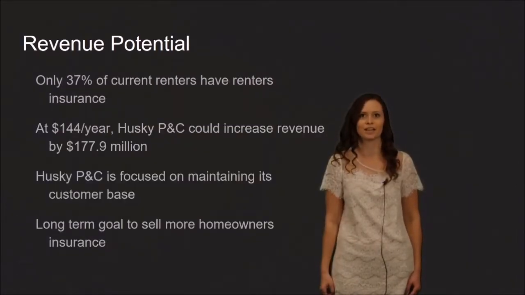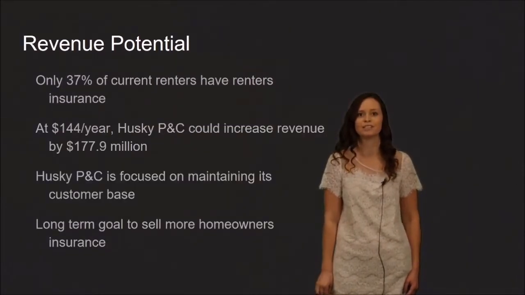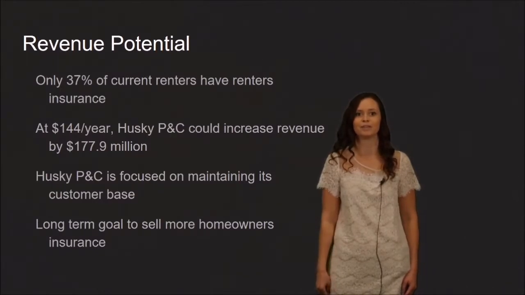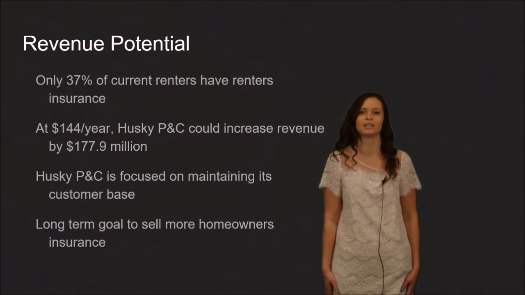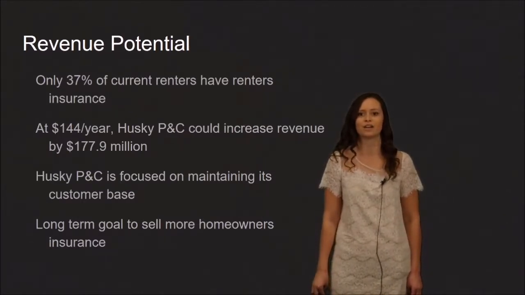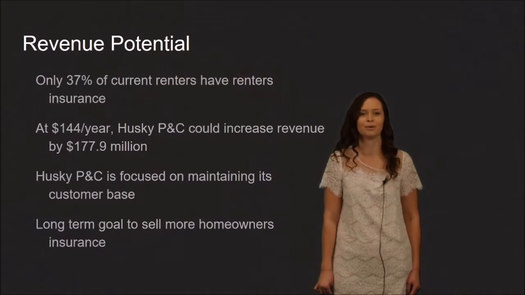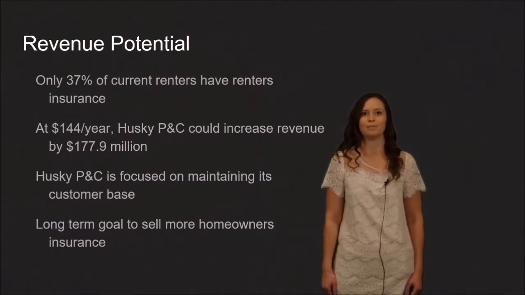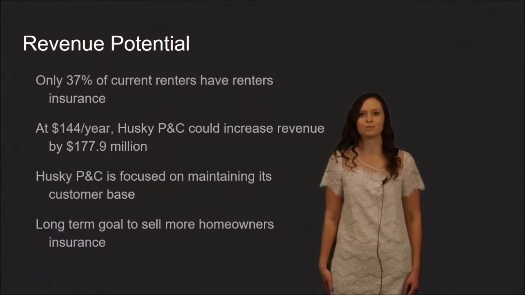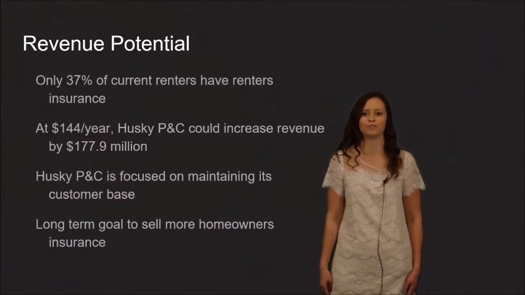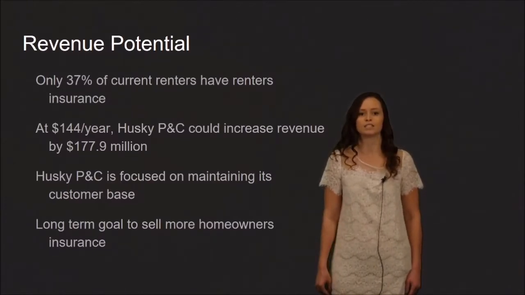Only 37% of current renters have renter's insurance, leaving a large portion of the market without it. If Husky P&C were to capitalize on all of these consumers in the New England area, we could increase our revenue by $177.9 million. This revenue is not a significant amount for the company, but our relationships with our customers will prove to be more beneficial and bring in more revenue through our other lines of business, especially with homeowners insurance as renters transition from renting to homeownership.